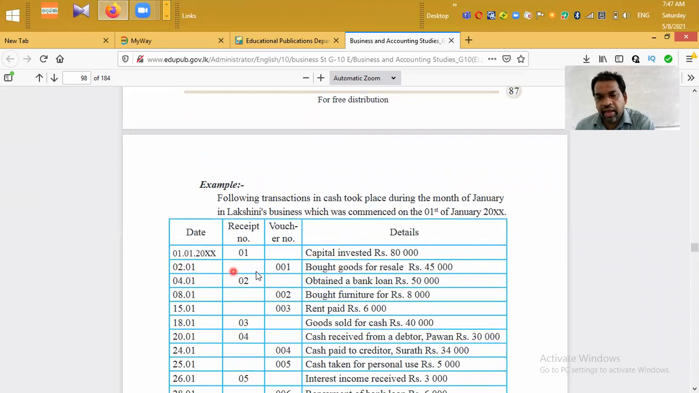Then date 2nd January, voucher number 001, bought goods for resale 45,000. That means they have purchased goods in cash.